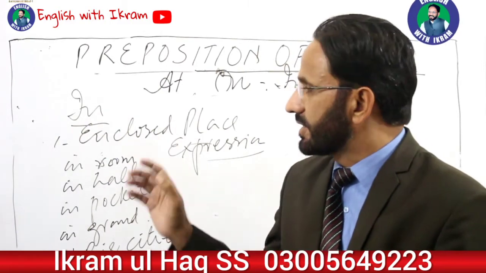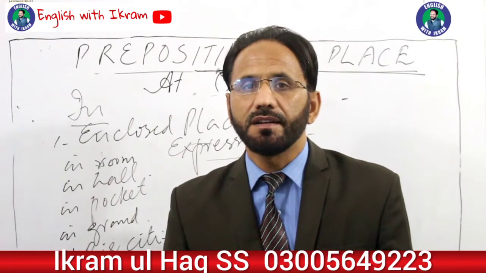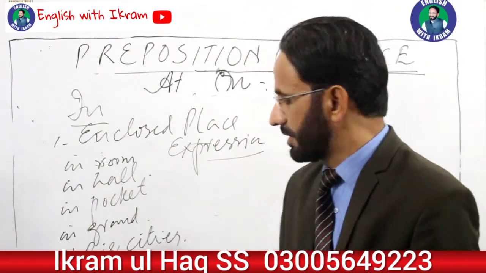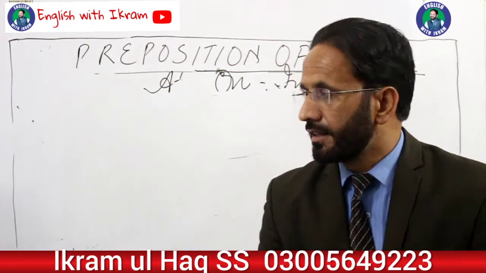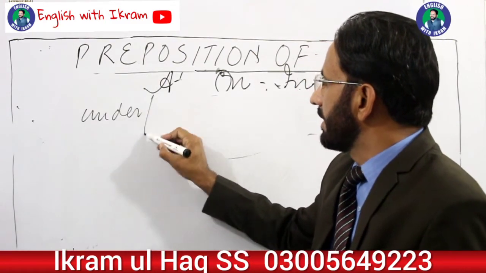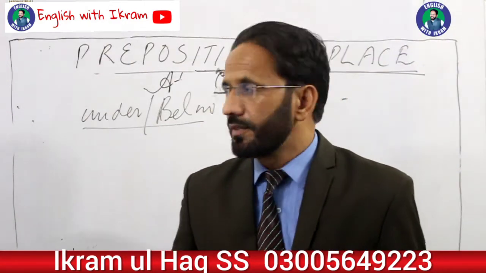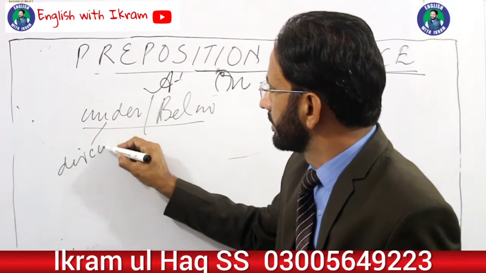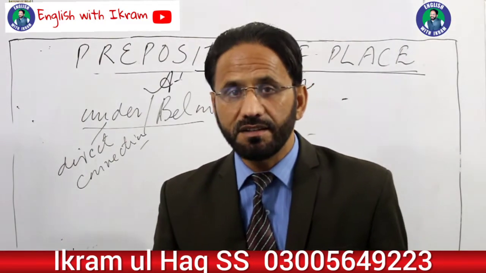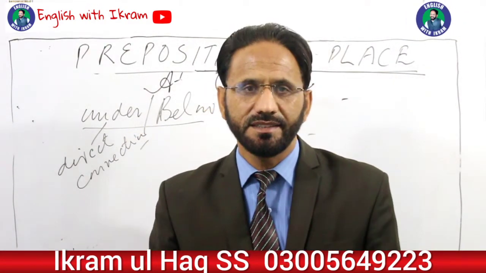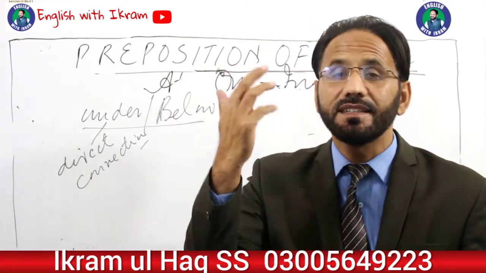Then besides these three major prepositions of place, there are certain other prepositions of place, for example, under and below. What is the difference between the use of under and below? We use under when there is some direct connection between two things. The cat is under the chair. You can see both the things. There is some direct connection between two things. We use under. I am sitting under the roof, under the ceiling.